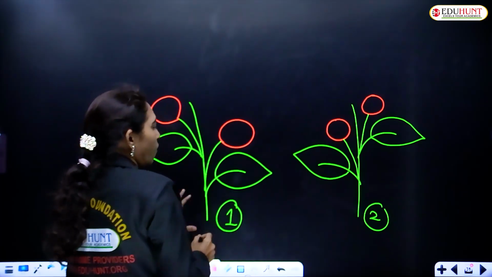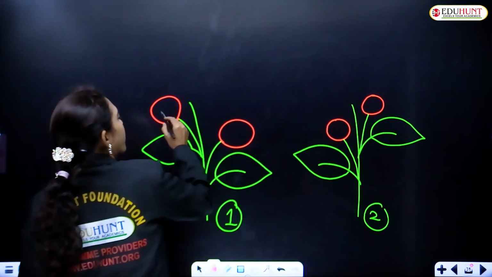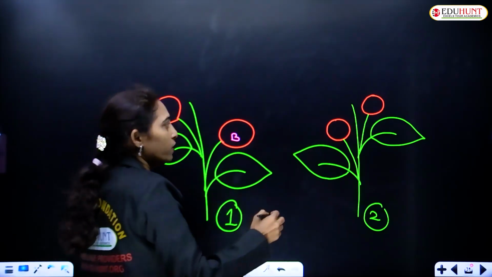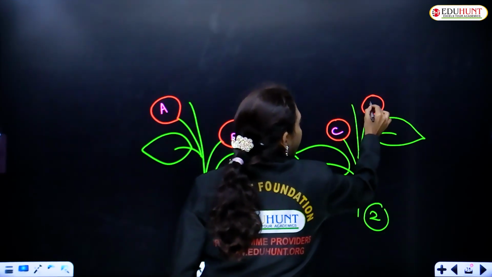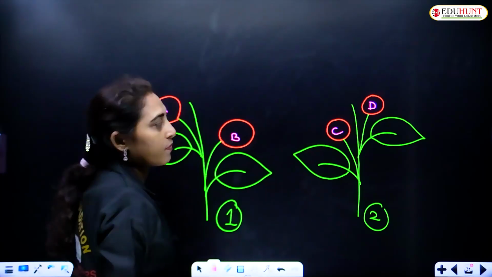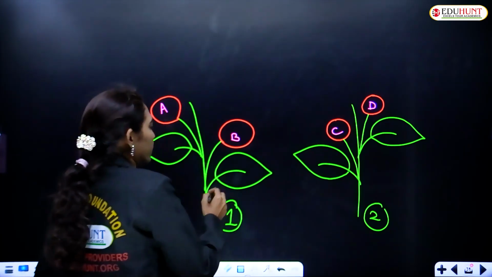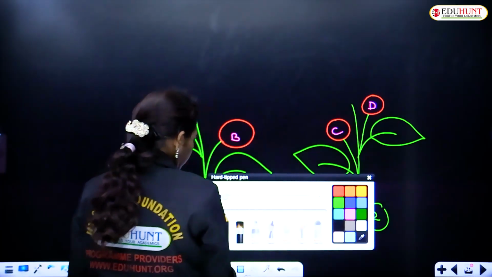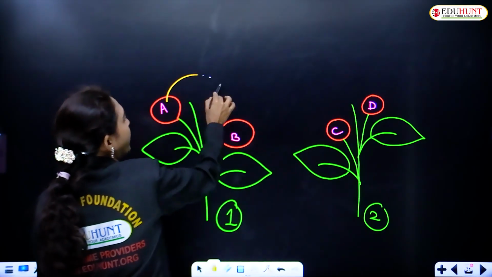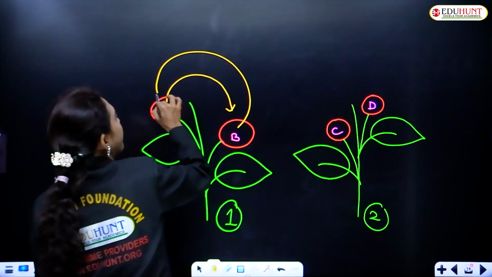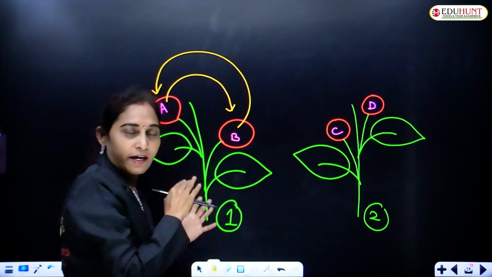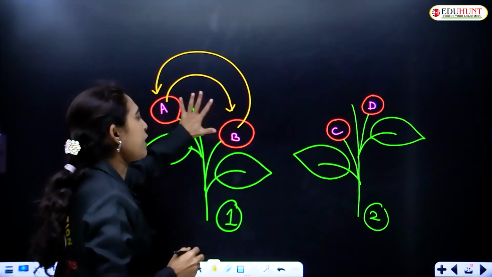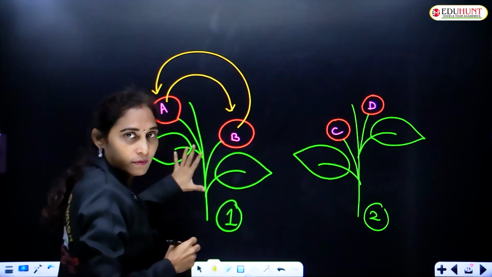On plant 1, there are 2 flowers, A, B. On plant 2, there are 2 flowers, C and D. If the pollen goes from A to B or from B to A, either A to B or B to A, on the same plant these flowers are present.